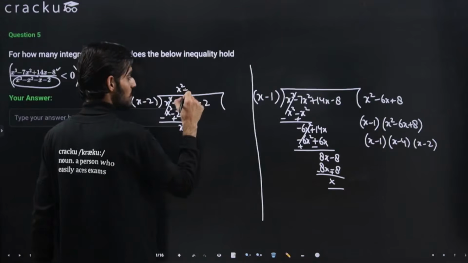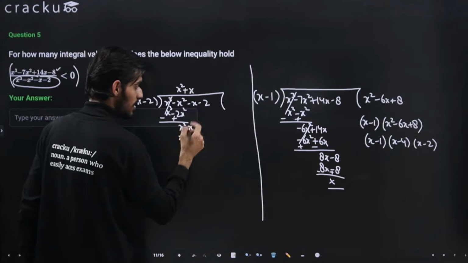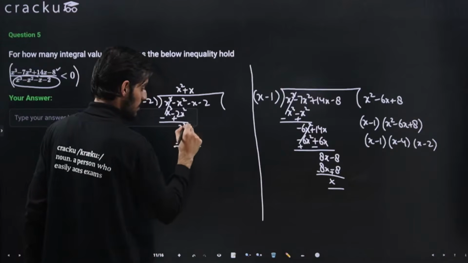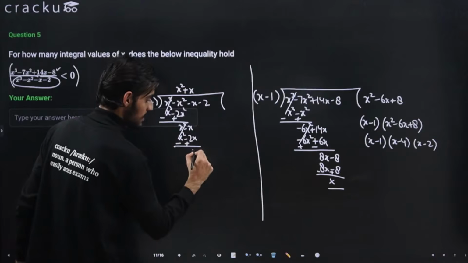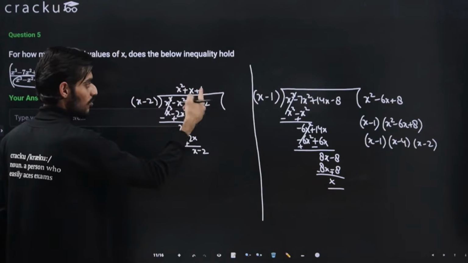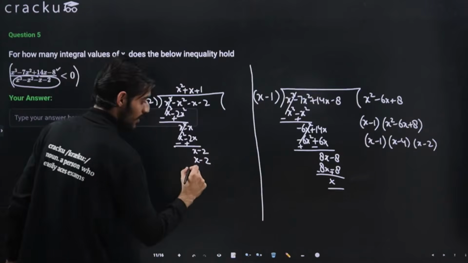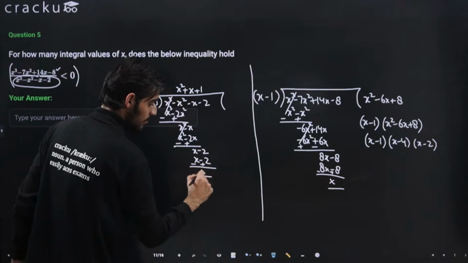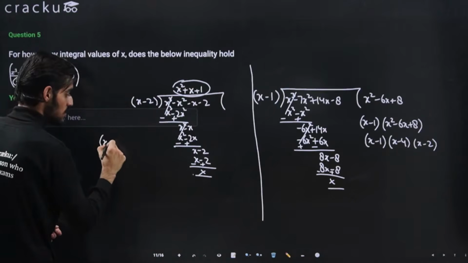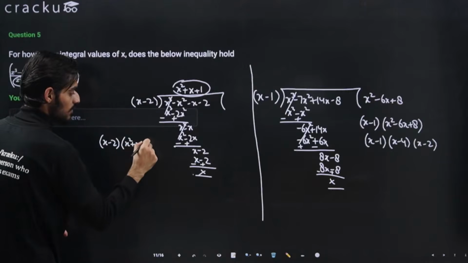So now multiplying it by positive x, so this will come out to be x multiplied by x square minus 2x. So this will come out to be minus plus again, this will cancel out, this will be 2x minus x as x minus 2. So just we can multiply it by 1, because multiplying it by 1 will give me the first term, that is x minus 2. 1 multiplied by this will be x minus 2, and there will be no remainder, this will cancel out. So here we are getting x minus 2 and x square plus x plus 1.